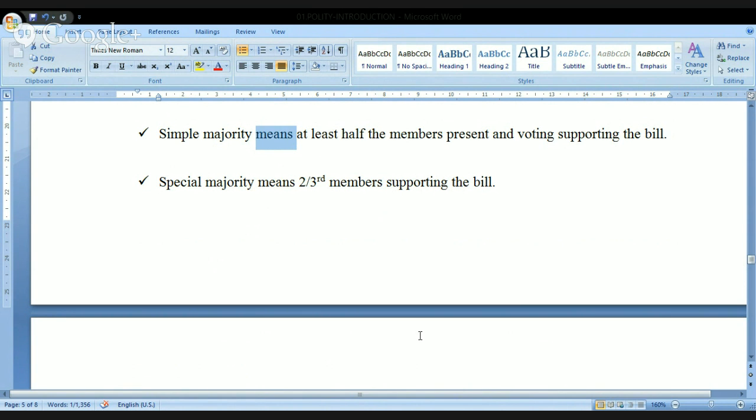Now, let me add certain points like this. For example, when it comes to an ordinary bill, I'll tell you the meaning of simple majority. Imagine a situation. We are discussing and voting on the so-called ordinary bill. If you want to pass this with a simple majority, what is the procedure? Say, for example, we are in the Lok Sabha and a bill has been introduced and it should be passed with a simple majority.